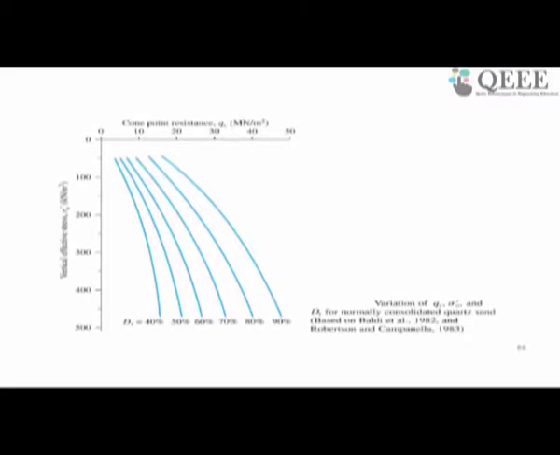We can use these curves which are available from various researchers. This particular plot is by Baldi et al. and Robertson and Campanella in 83. So, from this graph you can directly find out, corresponding to different relative density, what will be the vertical effective stress corresponding to different cone point resistance.